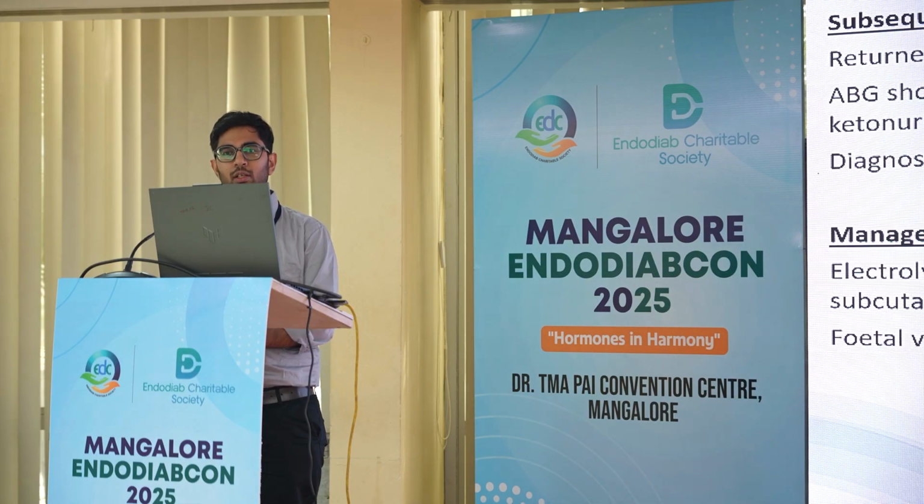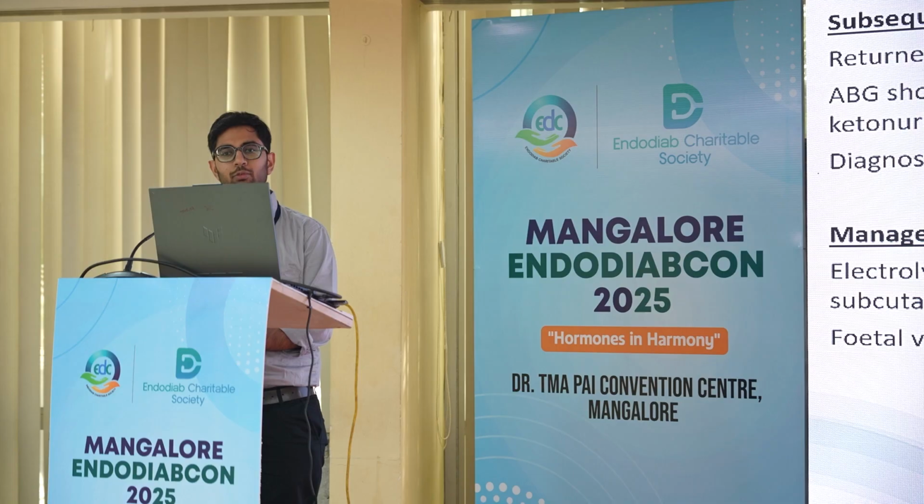Management-wise, she was initiated on DNS fluids and insulin infusion side by side. Electrolytes and ketones were monitored, and once the ABG normalized and the anion gap closed, the insulin infusion was transitioned to subcutaneous insulin. Discharge was planned with sugar monitoring, and she was discharged on a basal bolus regimen.